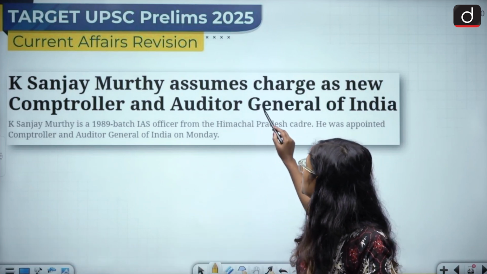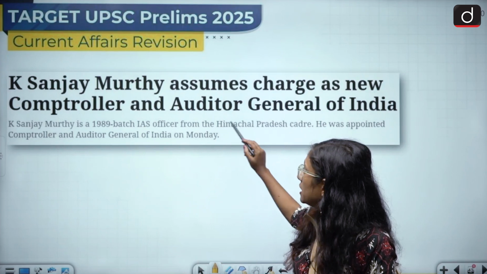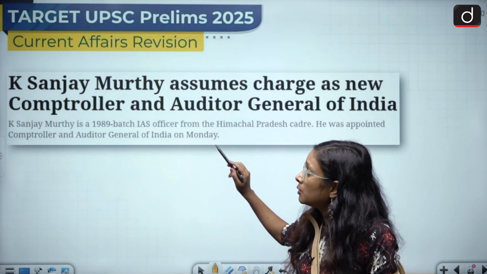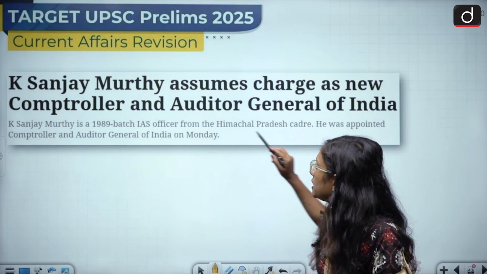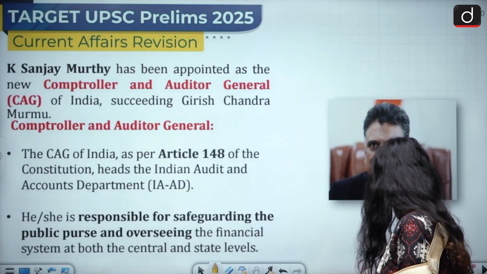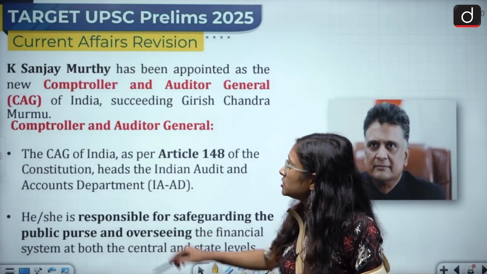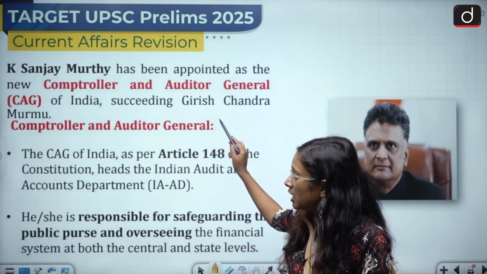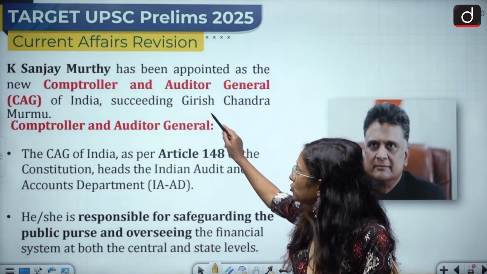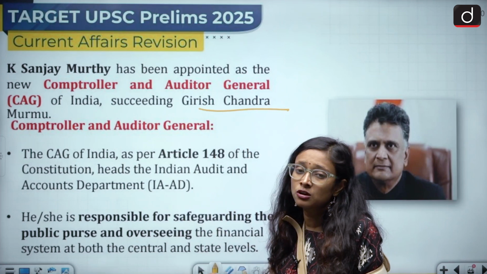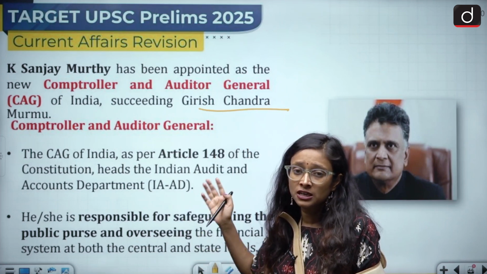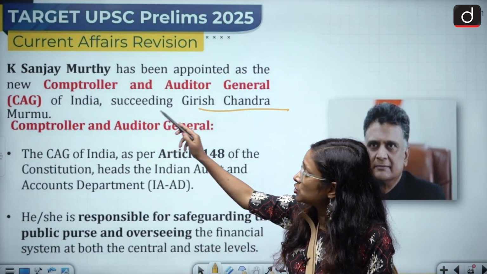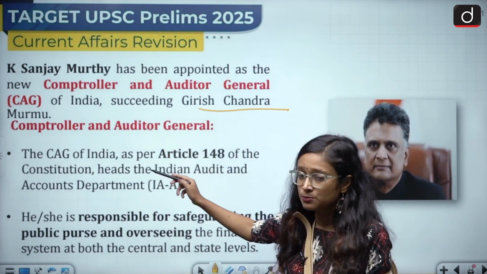Now we'll talk about K. Sanjay Murthy assuming charge as the new Comptroller and Auditor General of India. We are going to discuss the post of Comptroller and Auditor General of India. K. Sanjay Murthy has been appointed as the new CAG of India. He has succeeded Girish Chandra Murmu. This is very important because in the prelims examination they can ask questions like this, so you need to note the present CAG, K. Sanjay Murthy. So what is this post about?